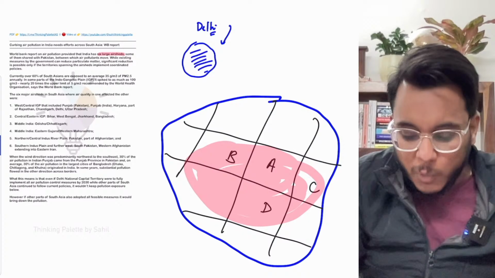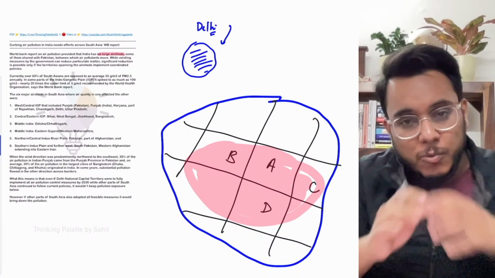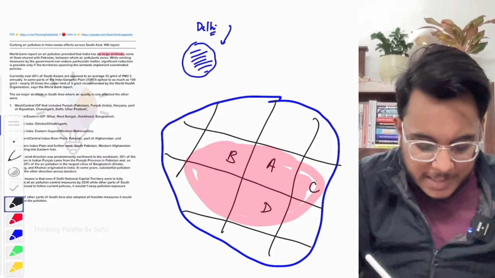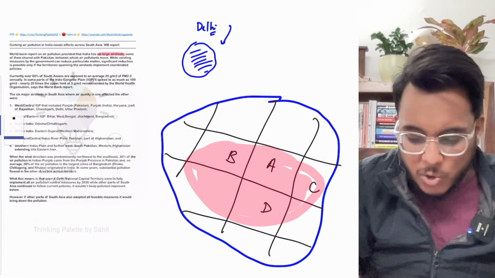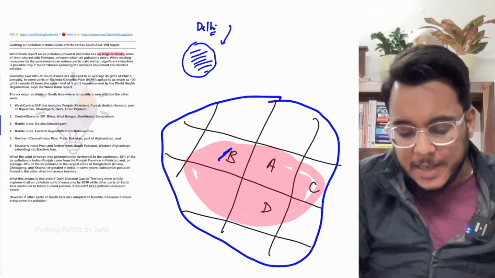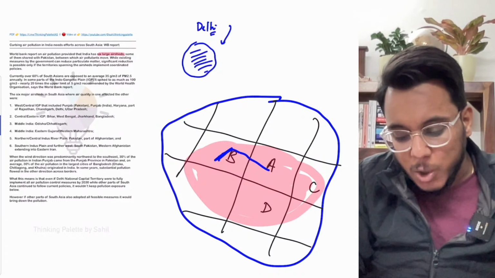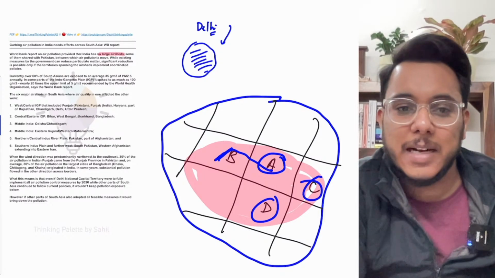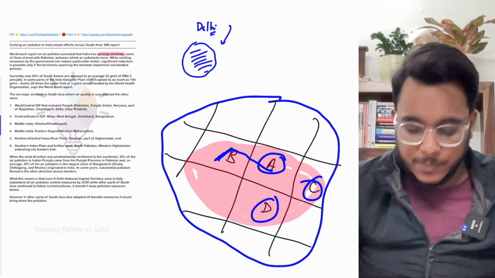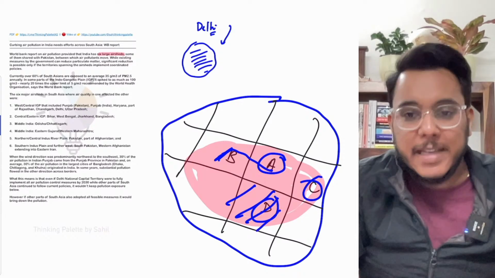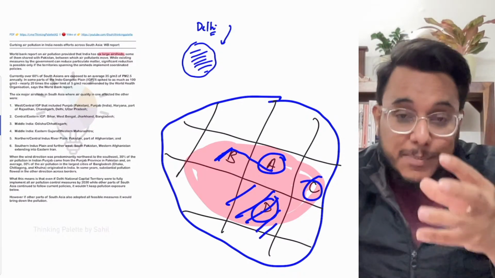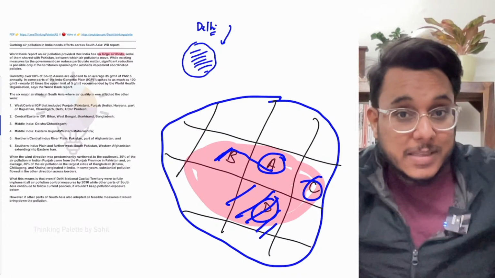Now, as one wind packet is prevailing over this entire region, even if a lot of pollution is being emitted in state B, that particular pollution will spill over into state A, state D, state C, or all the states that are there in this particular region. So if there is pollution in state D, it's not because of the activities happening in that state, it's because of the activities happening in other states.